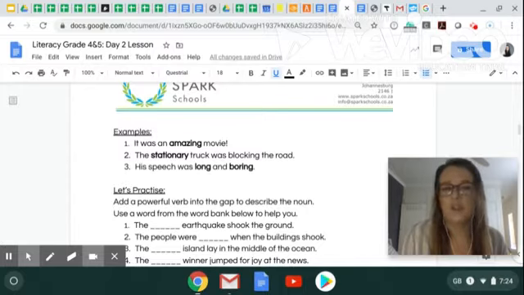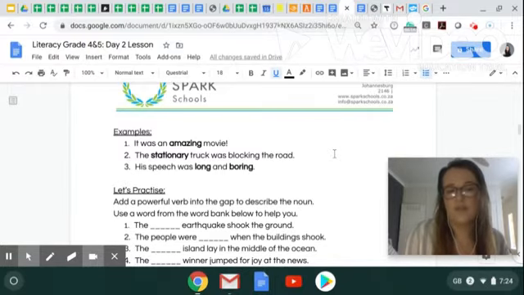It is a stationary truck, meaning it is standing still, and truck is the noun. So the adjective stationary is describing the noun, which is the truck. And then number 3, his speech was long and boring. Speech is the noun in this sentence, so long and boring are the adjectives.